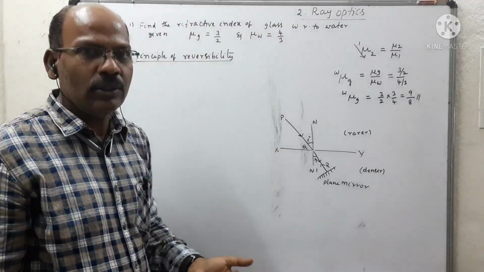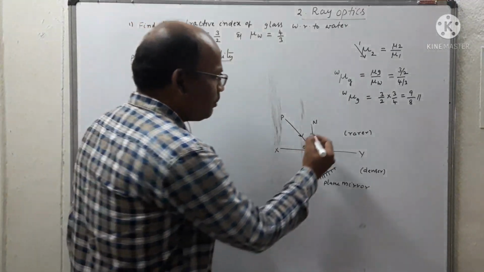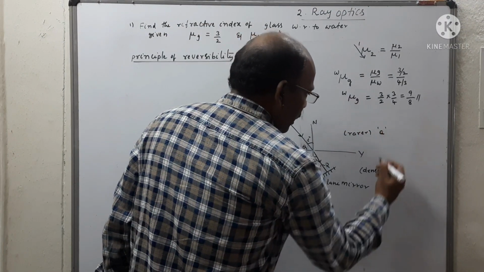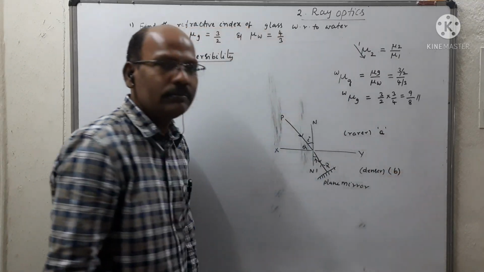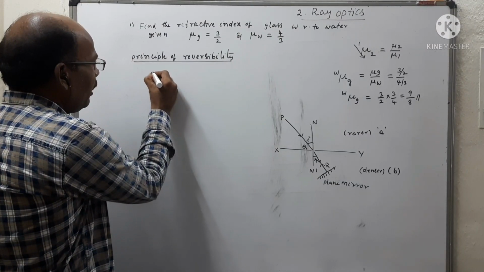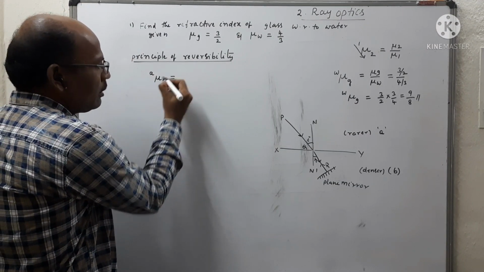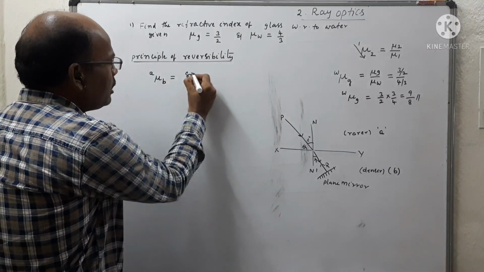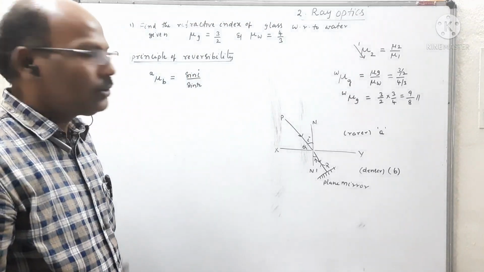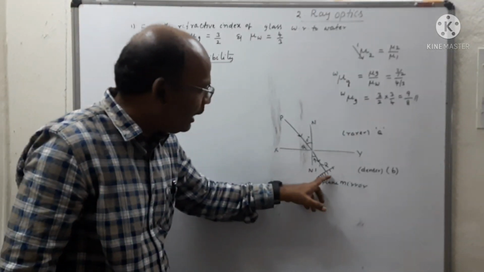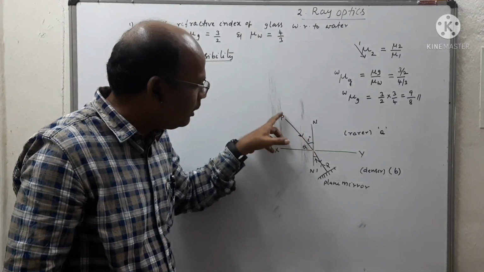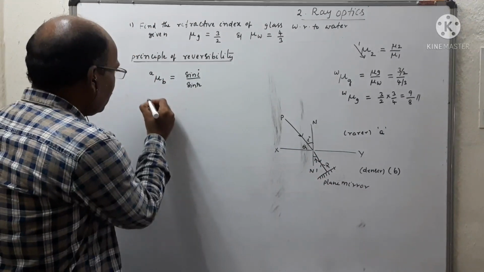We can observe the use of the principle of reversibility. First, the rarer medium is taken as A and the denser is taken as medium B. Then according to the definition of refractive index, when light travels from A to B, this becomes, according to Snell's law, sin I by sin R. According to the principle of reversibility, when light travels from denser to rarer, moving along the path of the incident light, we can apply the second one.